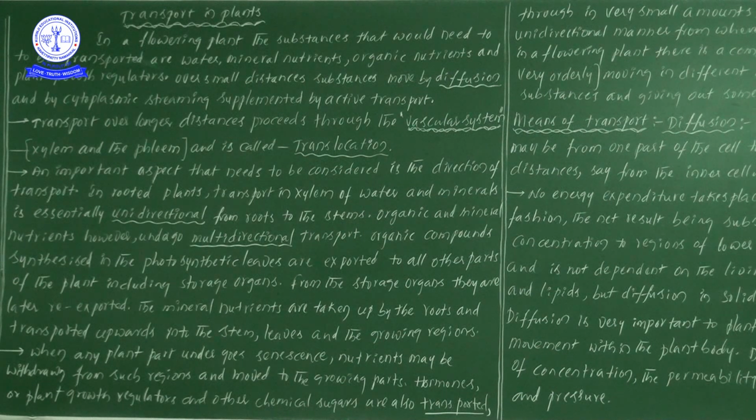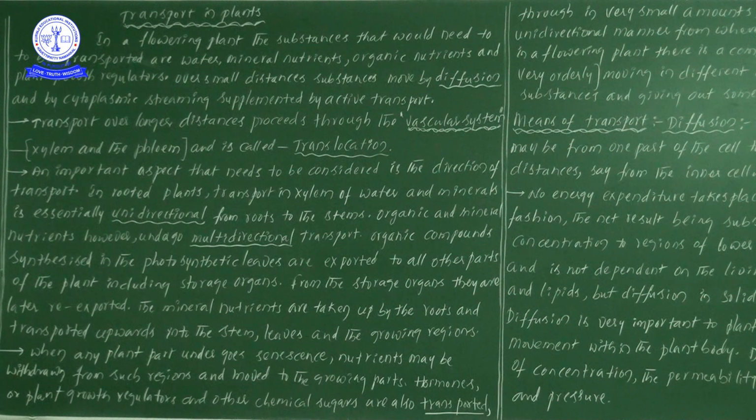Here, whatever food materials are prepared in the leaves, by evening all these synthesized food materials must be transported to all the organs of the plant. Otherwise how will they survive? Roots are there in the soil. If these roots are not getting food materials from the leaf, these roots will not be alive.